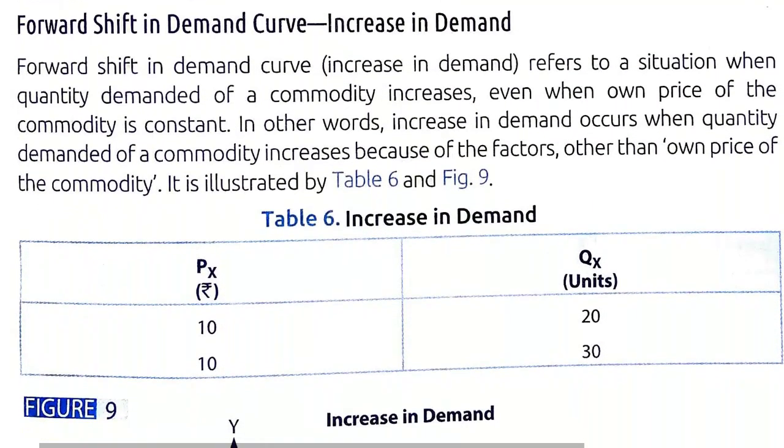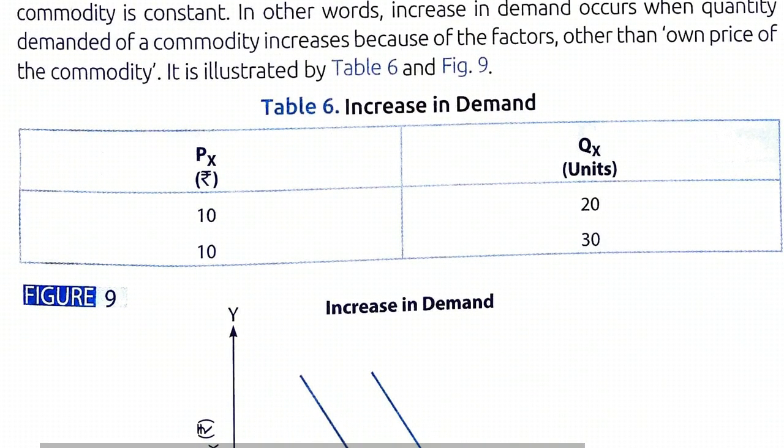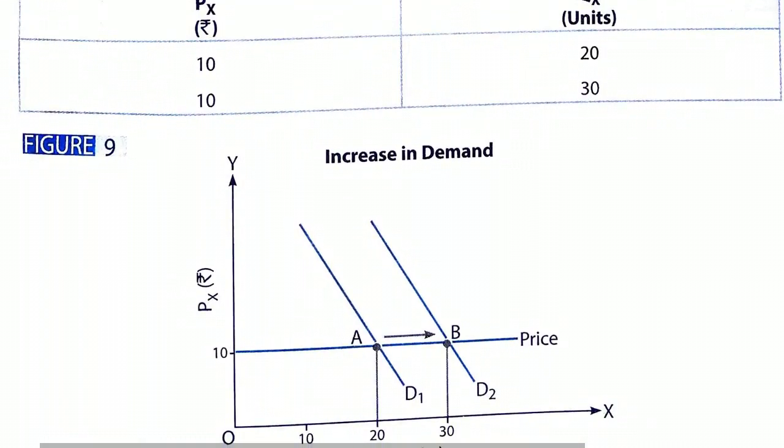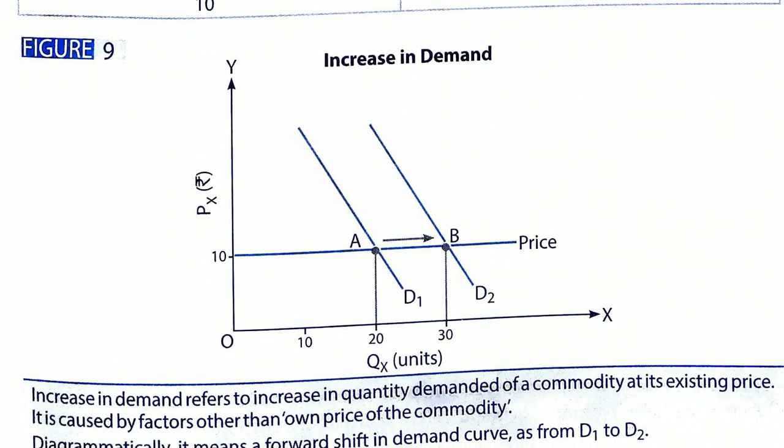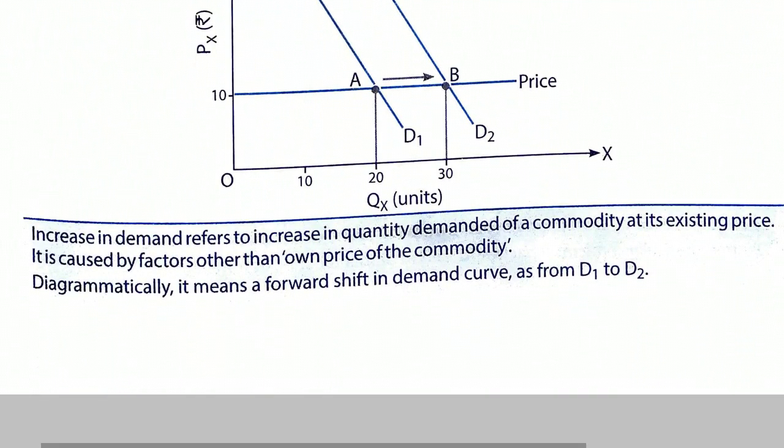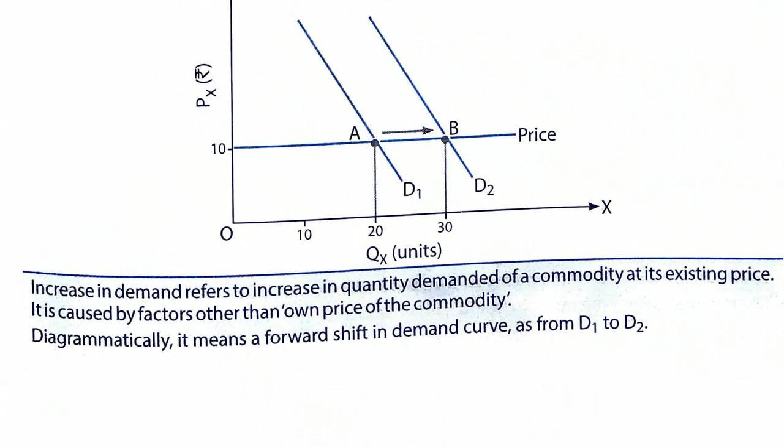So here we can see at the same price there is increase in demand of commodity from 20 to 30 units. It will be shown by this. You can see that the price remains the same, but the demand increases from 20 to 30 units. This is called shift in demand curve, or rightward shift in demand curve, because the demand shifts from A to B rightwards. Then similarly there will be leftward shift in demand curve when there is decrease in demand even at the same price.